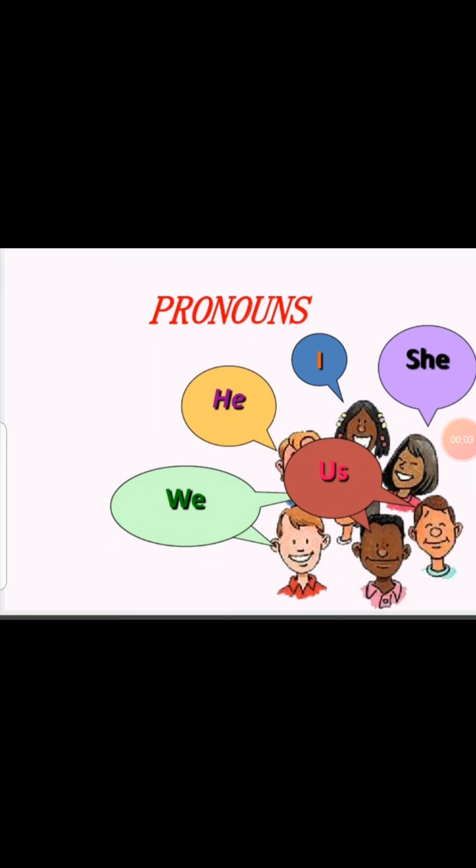Good day everyone. Today I am starting a new topic, that is pronoun. Now pronouns are the words which are used in place of a noun.